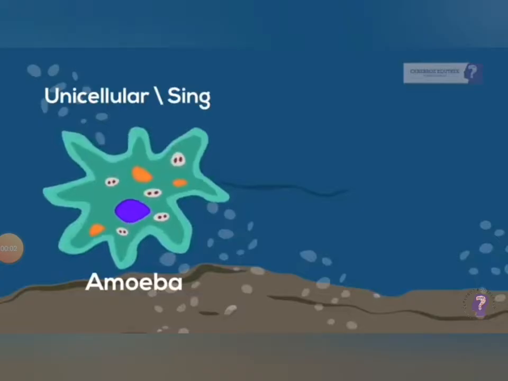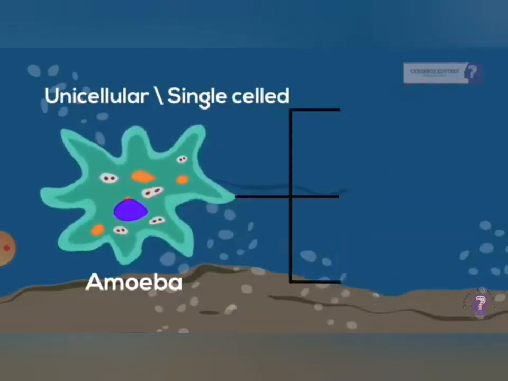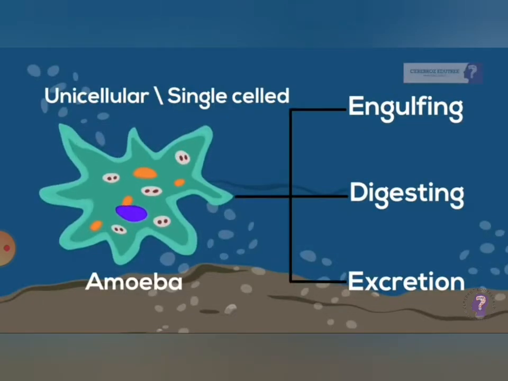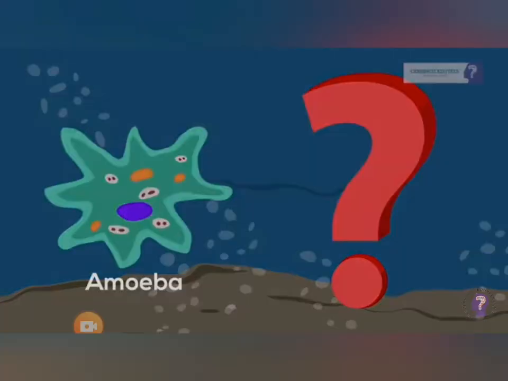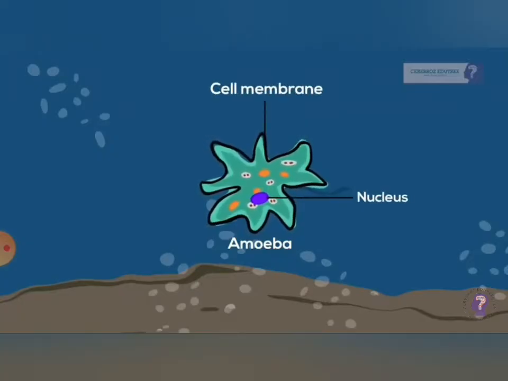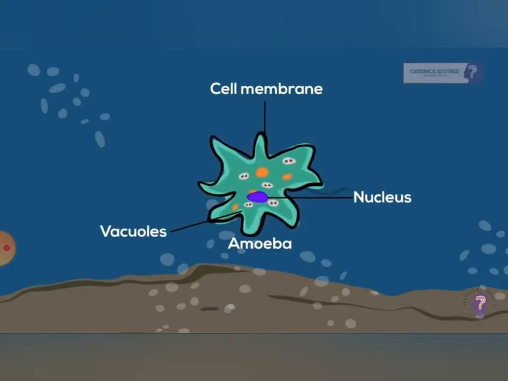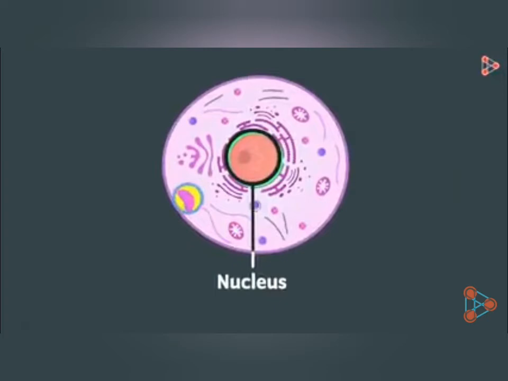Though amoeba is a unicellular organism, it performs all essential functions of life such as ingestion, digestion, absorption, assimilation and egestion. You might be wondering how it is possible. First, let us learn about its structure. Amoeba has a cell membrane, a rounded dense nucleus and many bubble-like vacuoles in the gel-like liquid called cytoplasm. Nucleus is the controlling unit of all organelles in the cell. You will be learning about the structure of amoeba in detail in higher classes.